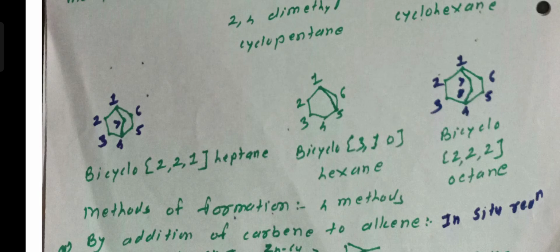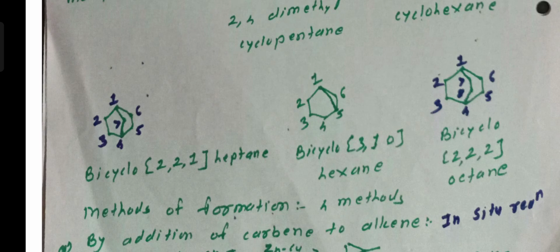Therefore in structure first, total carbon atoms is 7, therefore heptane. Then the large ring containing 2 carbon atoms, carbon atom number 2 and carbon atom number 3, and the small ring containing carbon atom number 6 and carbon atom number 5.